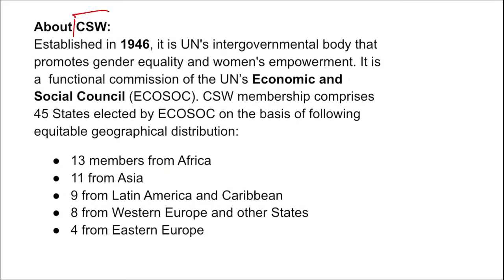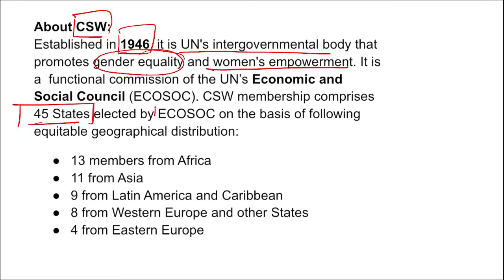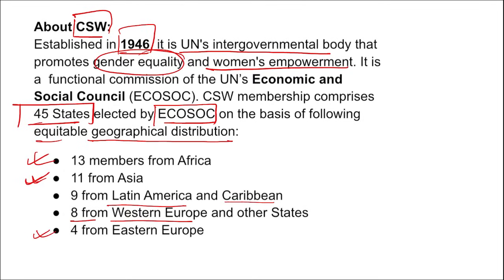Next, remember, if we talk about this Commission on the Status of Women, it was established in 1946, and this is a UN intergovernmental body that promotes gender equality and women's empowerment. Correct? Take a note of this. Apart from this, it comprises 45 states elected by the ECOSOC body, on the basis of equitable geographical distribution, such as 13 members from Africa, 11 from Asia, 9 from Latin America and Caribbean, 8 from Western Europe and other states, and 4 from Eastern Europe.